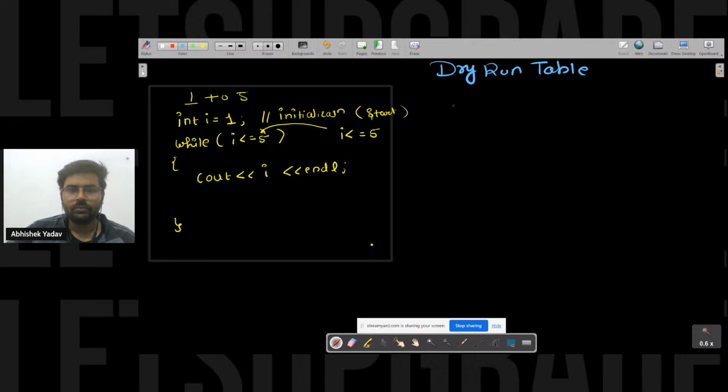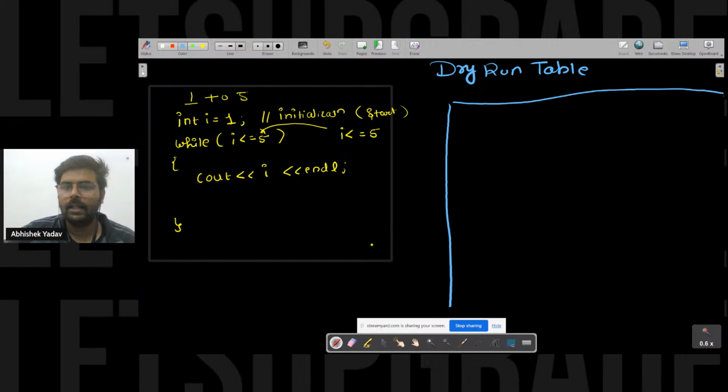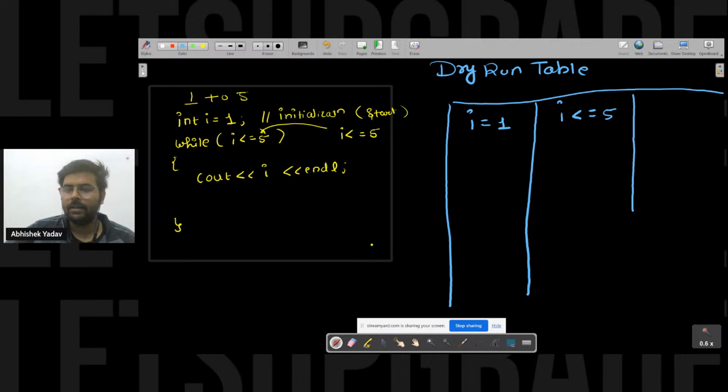Like this, and here you are saying, hey, I have a variable i that is starting from 1. Okay. After that, what do you have? You have the condition part. The condition is what? i is less than or equal to 5. Okay, like this. And you have the output part also, right? So here I will deal with the output.